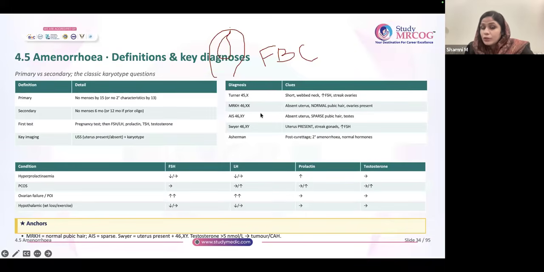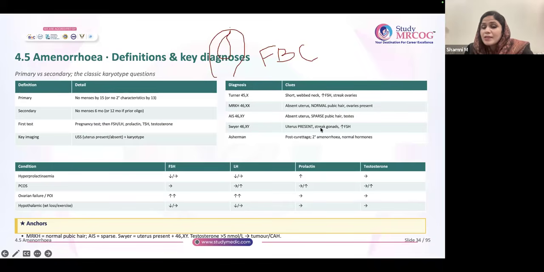So don't get confused. See the karyotyping. If they have not mentioned the karyotyping, see for secondary sexual character. Normal breast, sparse axillary and pubic hair, choose AIS. Now, what is Swyer's then? Swyer's is also 46XY. Then how will you differentiate?